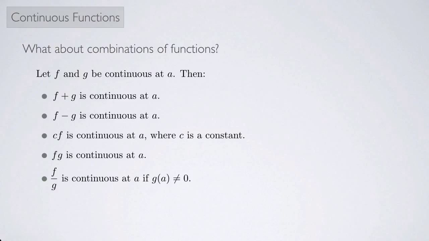So think about rational functions here. We know that rational functions are continuous everywhere in their domain. Well, rational functions we can think of as just one polynomial divided by another. And as long as the denominator doesn't equal 0, then we have something that's continuous.